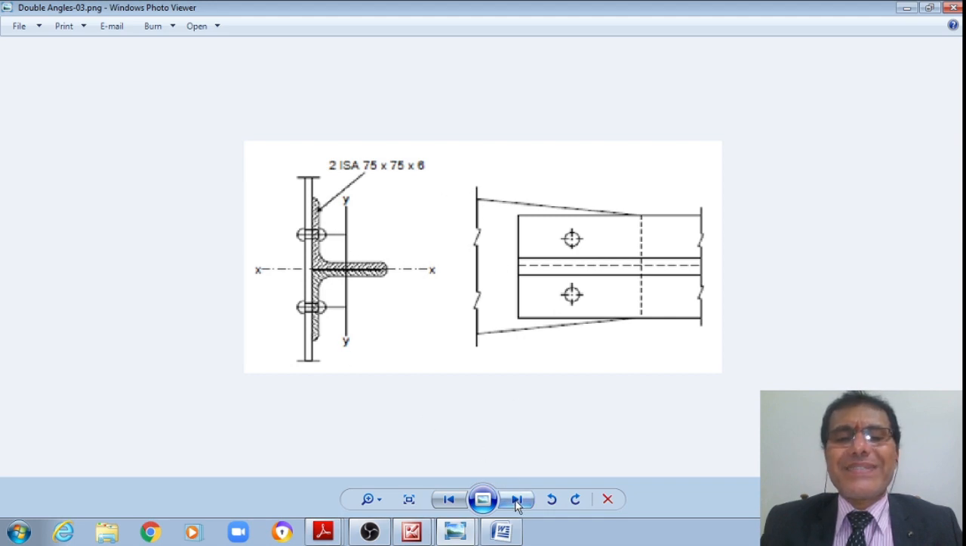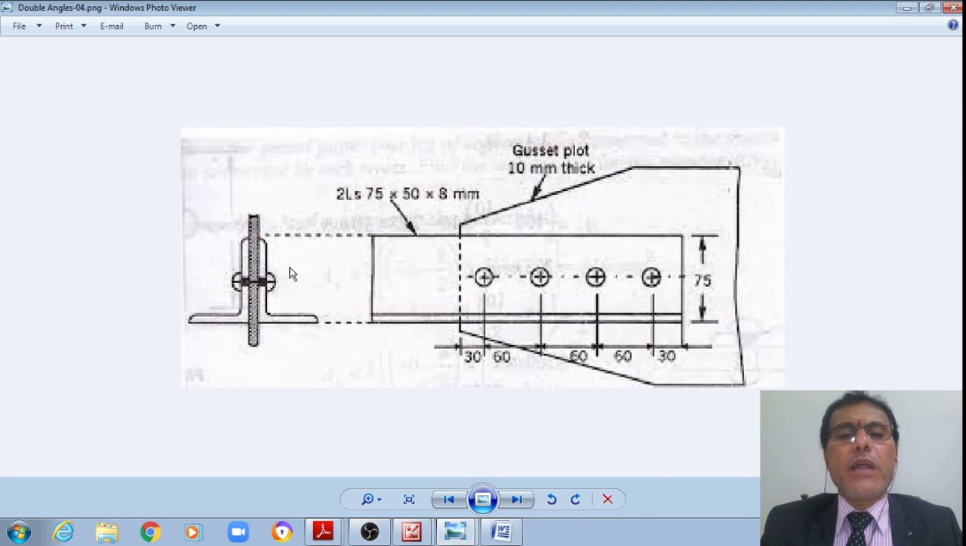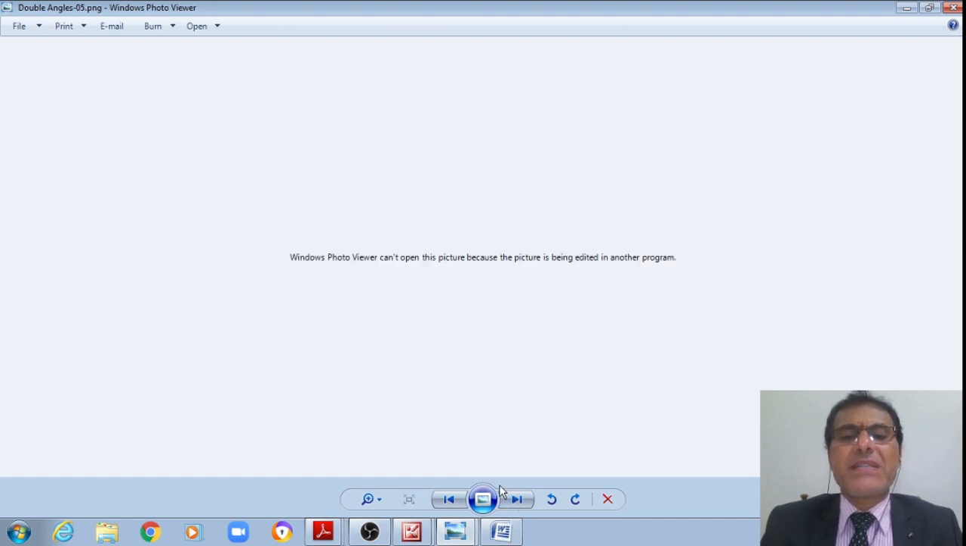These are what are called struts, double angle struts, provided on either side of a gusset plate. These sections are used in tension member designs also, by means of bolted connections like this. The same section which can be used as a tension member can also be used as a compression member under reversal of stresses.